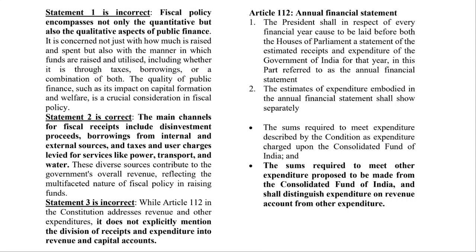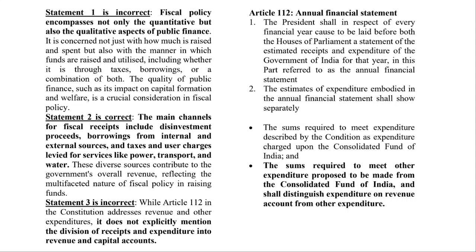Okay, don't get confused. Even under defense, if the expenditure is for some form of asset, then it comes under capital expenditure. But if it is just to pay the salaries, pensions, and everything, then it comes under revenue expenditure. Okay, so that is the difference between capital and revenue.